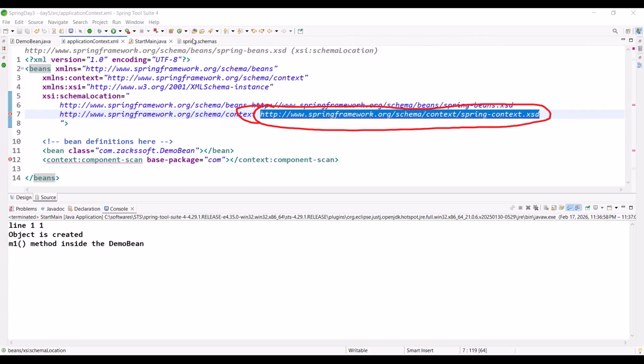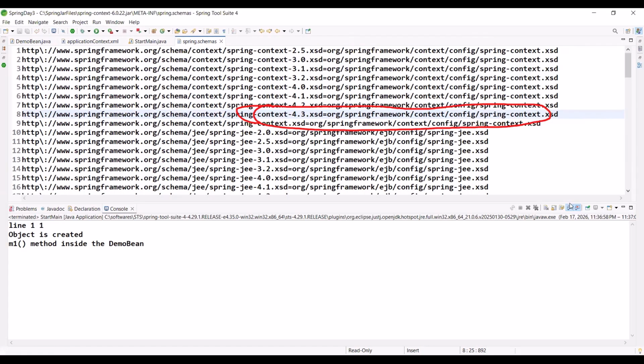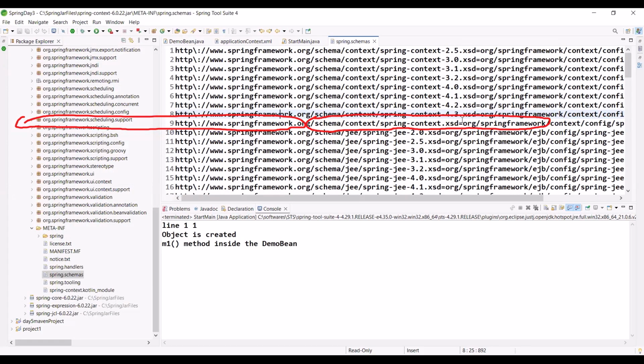So this line is mapped to, this is line number 9, right? For this line, we are mapping org springframework context config spring-context.xsd. So simply Spring goes to org, org springframework. What is the name?